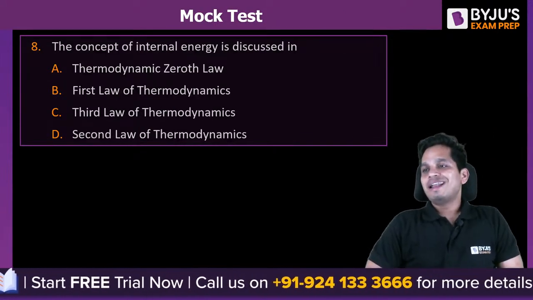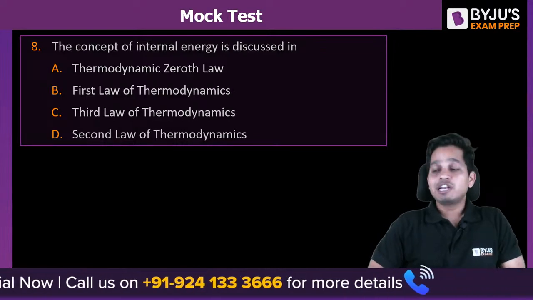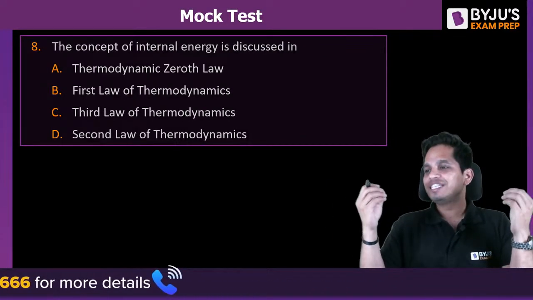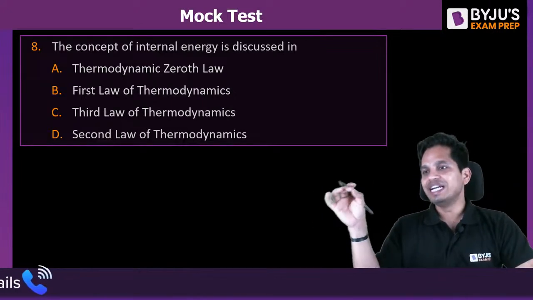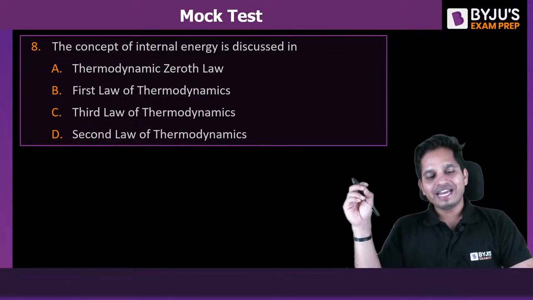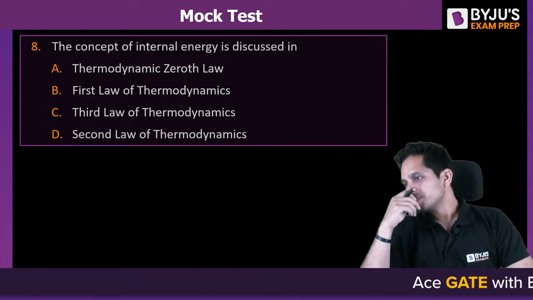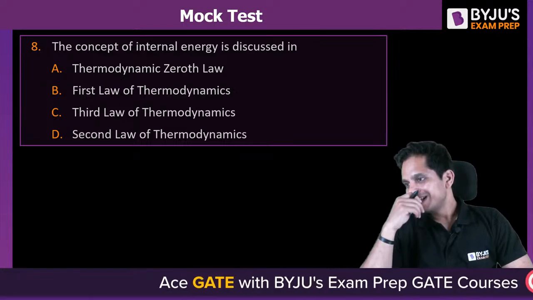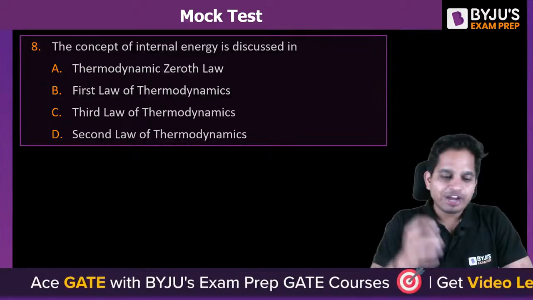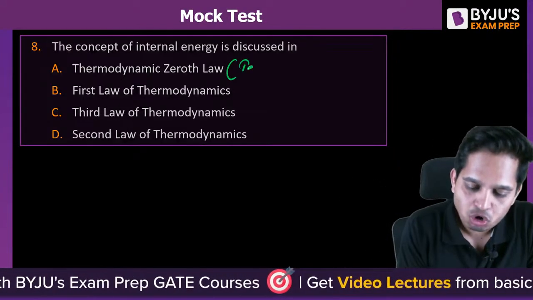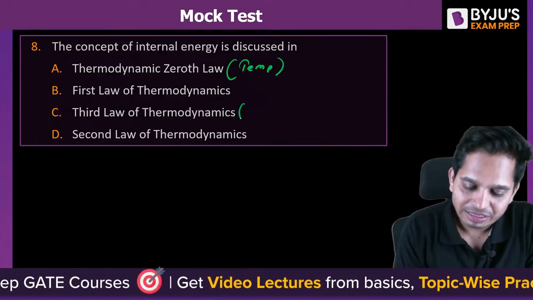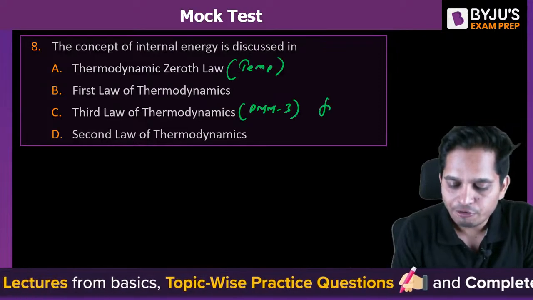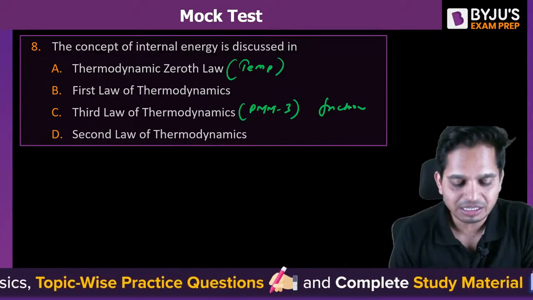Concept of internal energy is discussed in which law? Question number 8, A, B, C, D. It is B. Very good. So this basically gives the concept of temperature. This gives you the concept of PMM 3, or friction concept, third law.